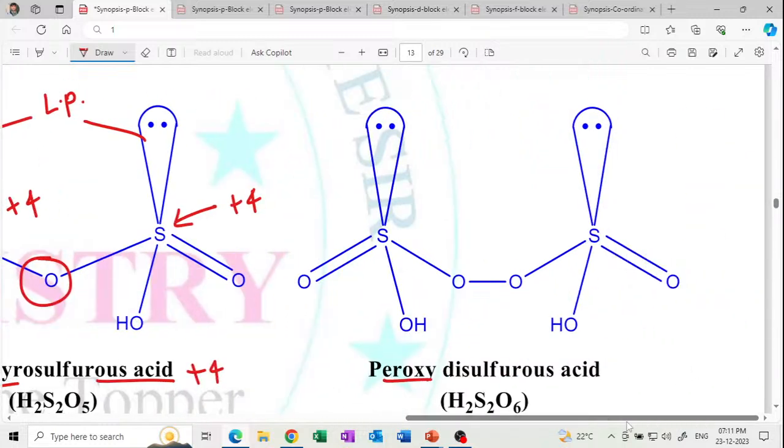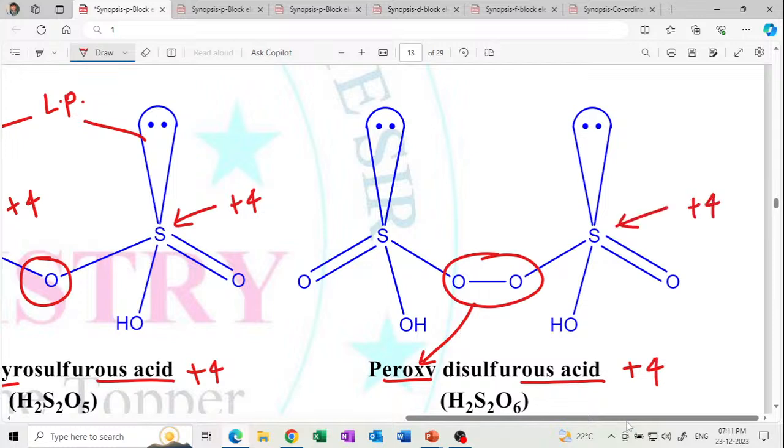Next is the pyrodisulfuric acid. This is the peroxy. Peroxy stands for this linkage. This linkage is called the peroxy. Sulfurous stands for the +4 oxidation state. So this sulfur contains the +4 oxidation state. This sulfur again has the +4 oxidation state. And there are two lone pairs. What is the formula? H2S2O6.